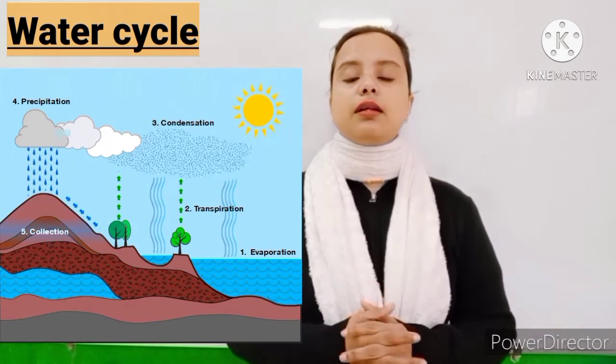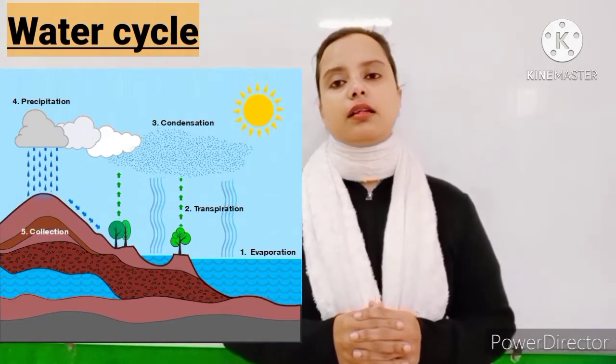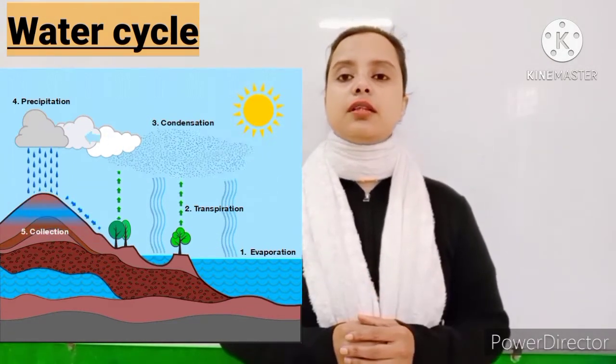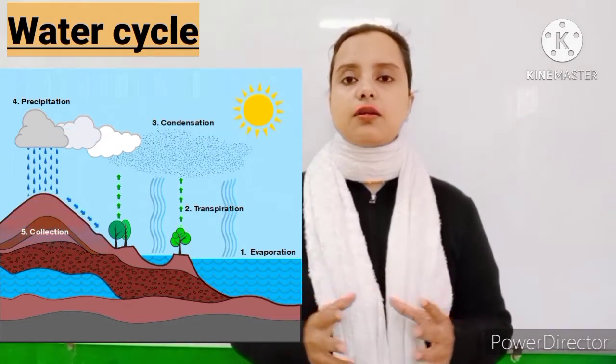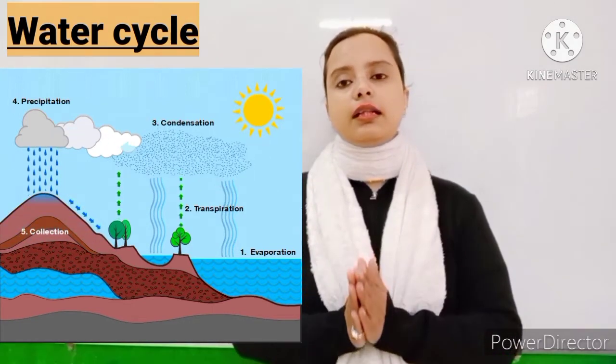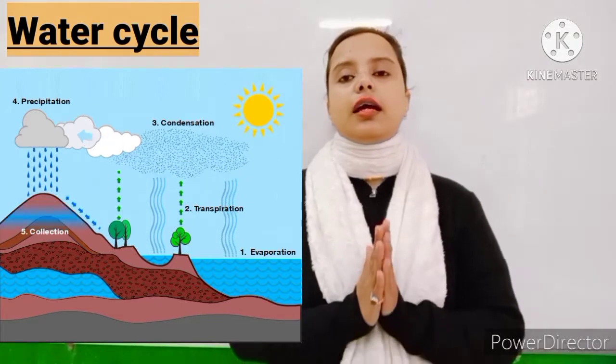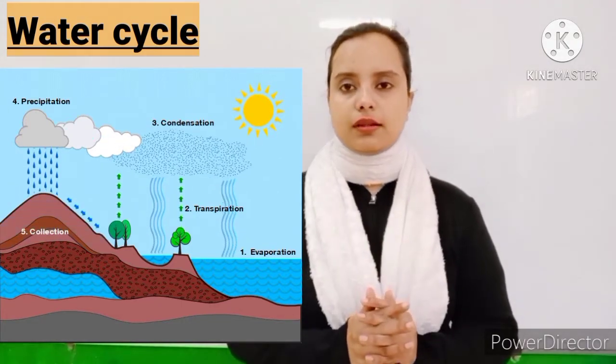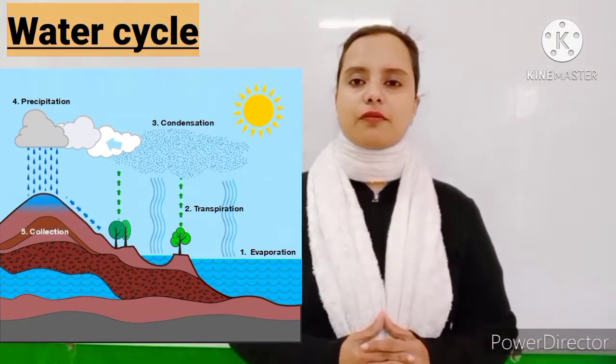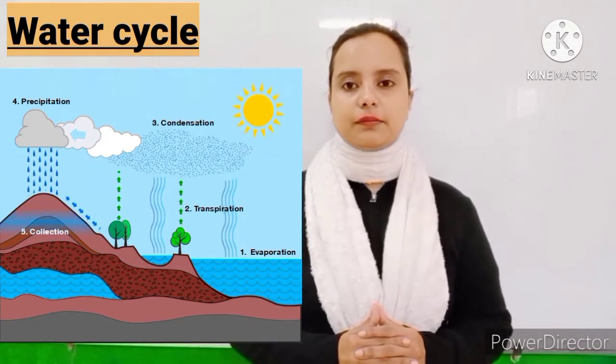Sometimes the precipitation takes place in the form of hail or snow. At that time, the water is in a frozen state. So this is the process of a water cycle.